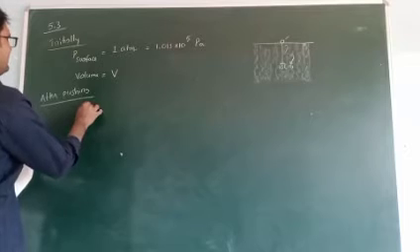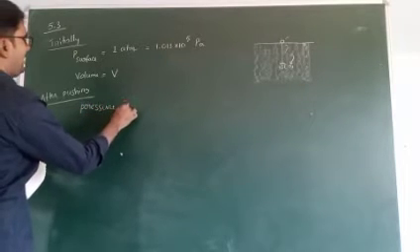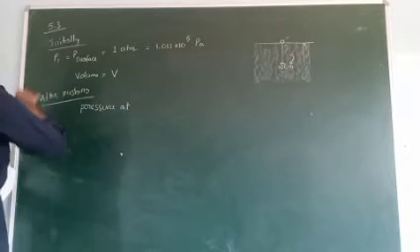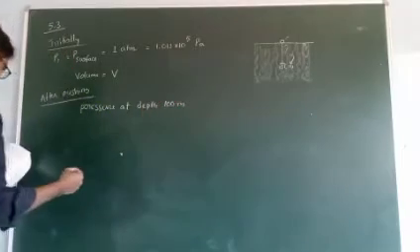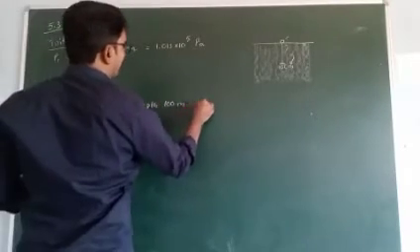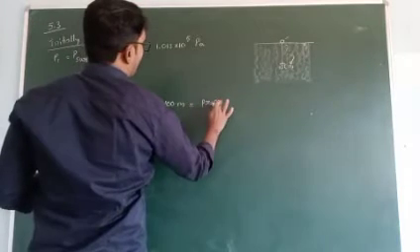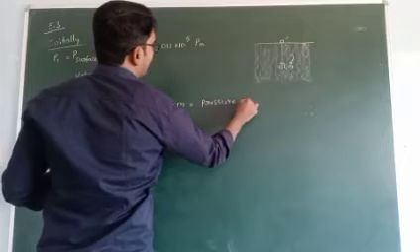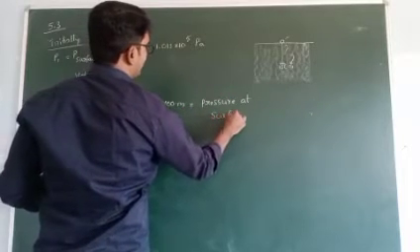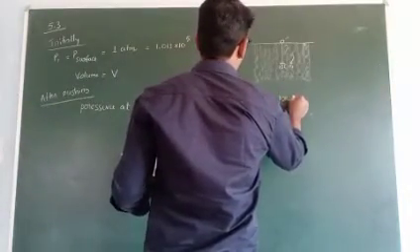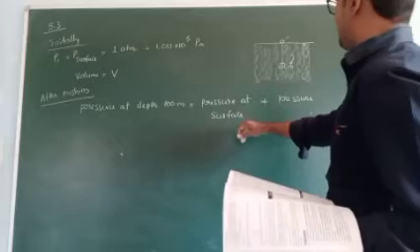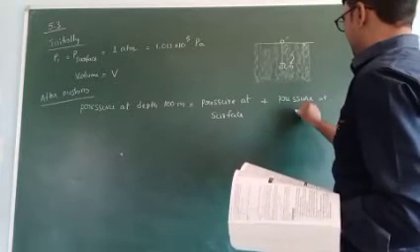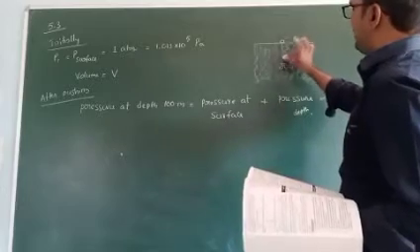So the pressure at a depth of 100 meters, taken as P2, is equal to the pressure at surface plus the pressure at depth. Calculate these two, because the balloon is present in the water.